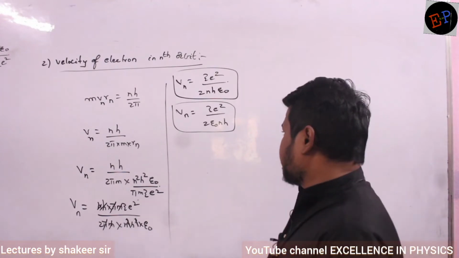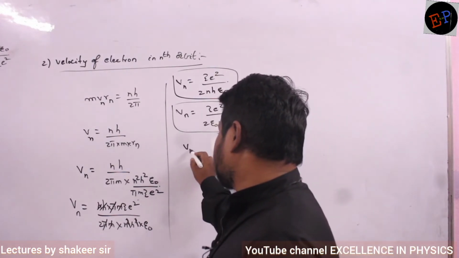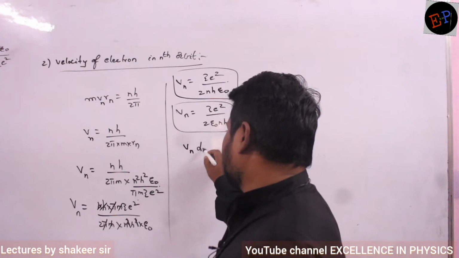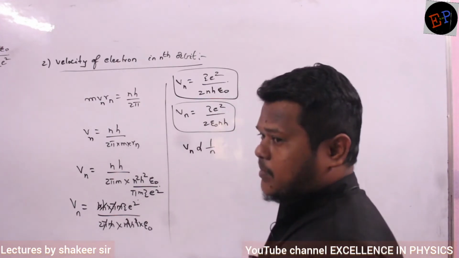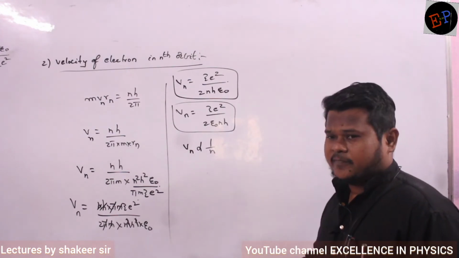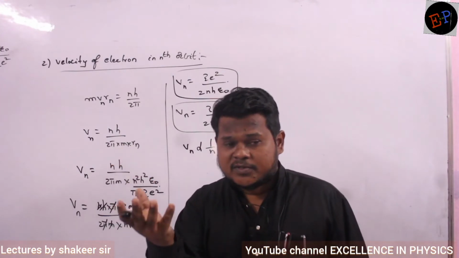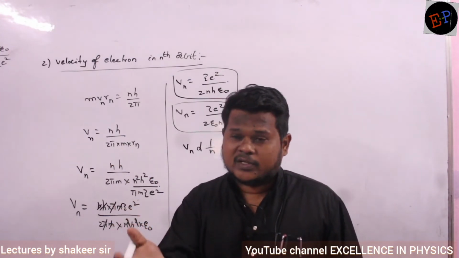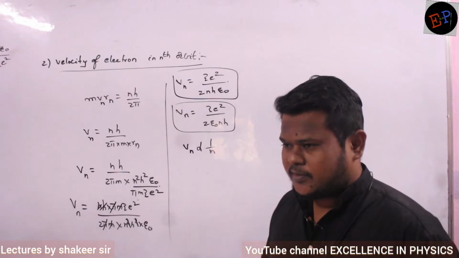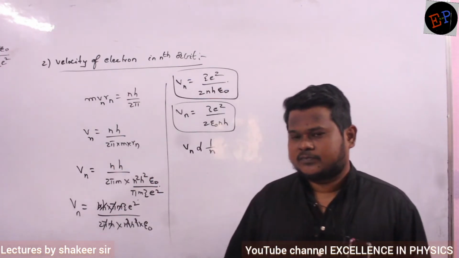Are you able to understand? So one point which I can understand is that velocity of electron in nth orbit is inversely proportional to n. N means number of orbit, no? It means as number of orbit increases, what happens to velocity of electron? Velocity decreases. Clear, no? So velocity of electron in first orbit is highest.